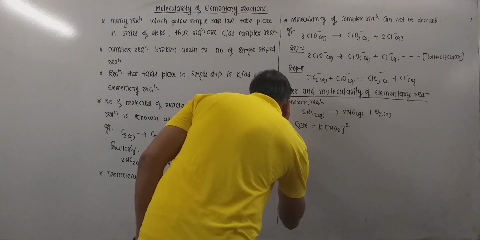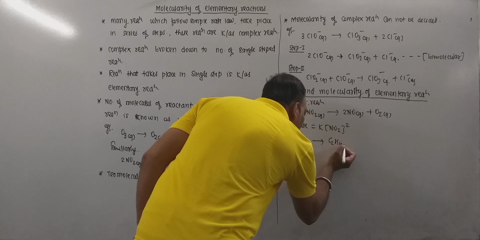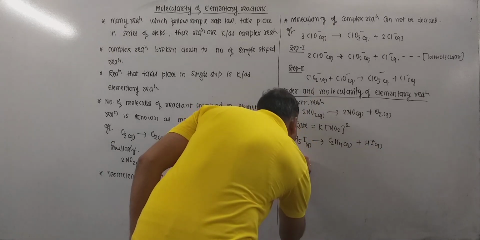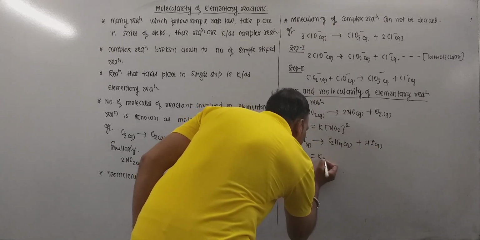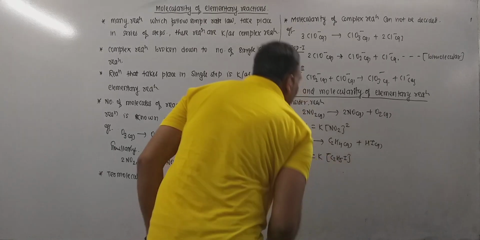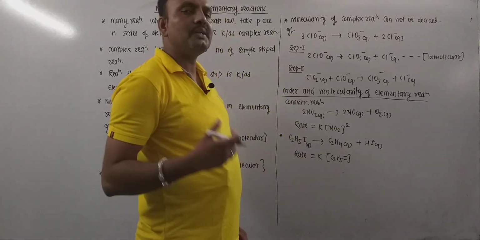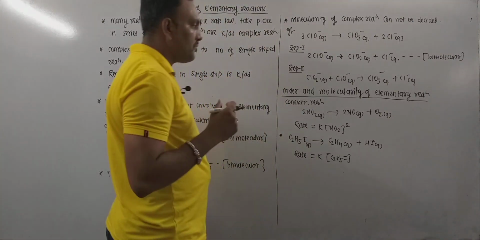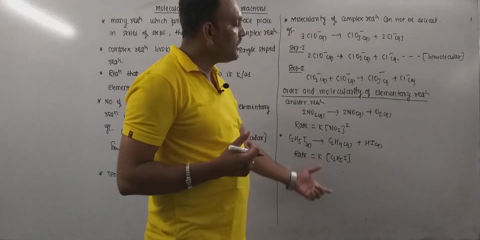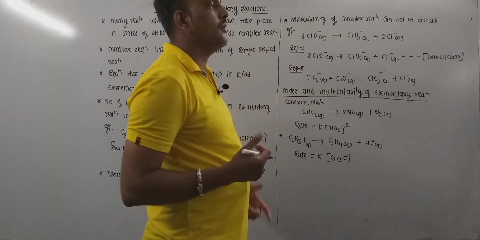Now consider another example. C2H5I gives C2H4 gas plus HI gas. Now the rate law for this reaction is given as rate equals K into concentration of C2H5I. Now as far as this reaction is concerned, its molecularity is 1 and order is 1 as well. So it is unimolecular and a first ordered reaction. I mean, these are elementary reactions which have the same order and molecularity, but not all the time.